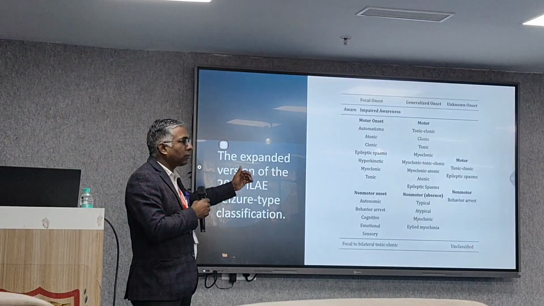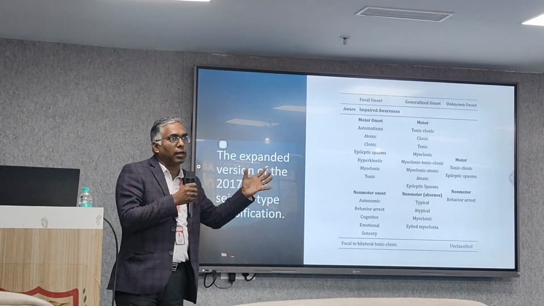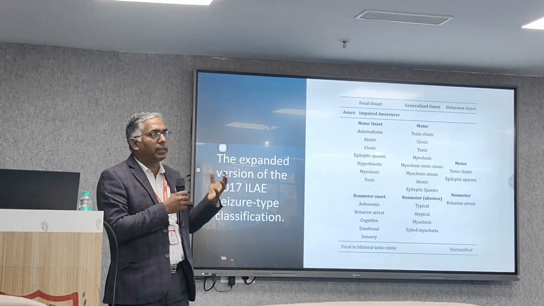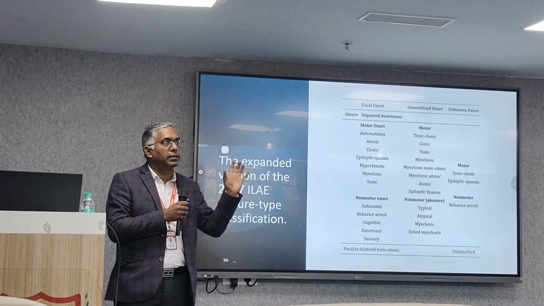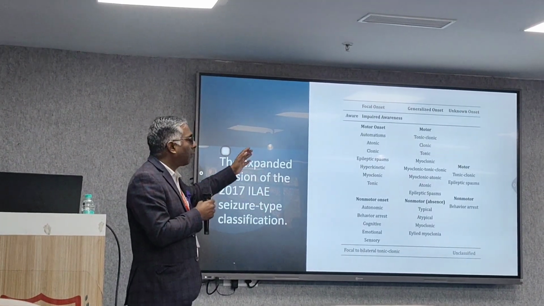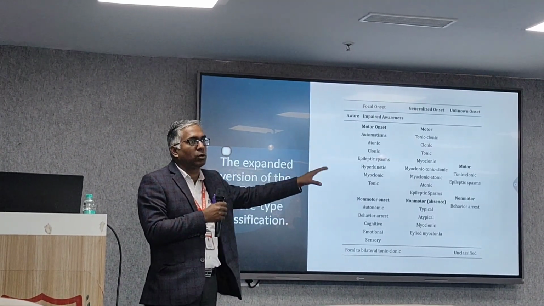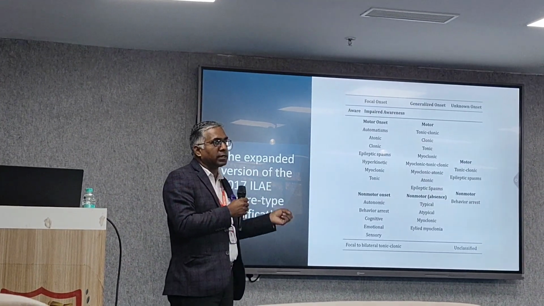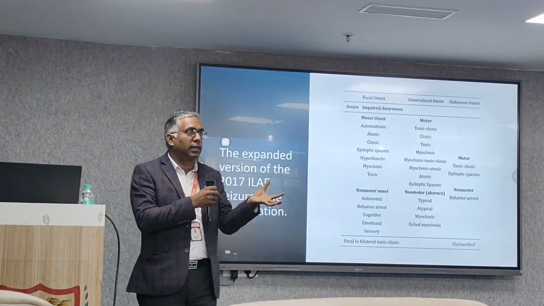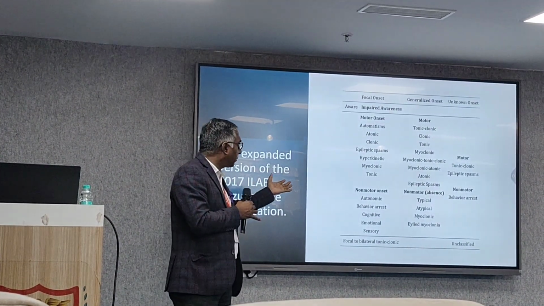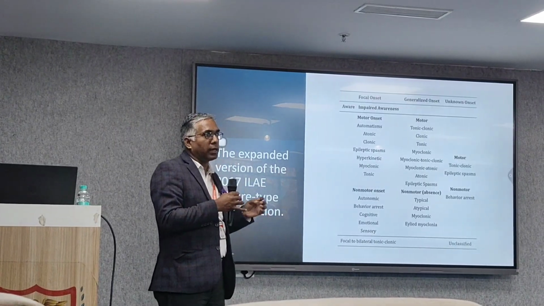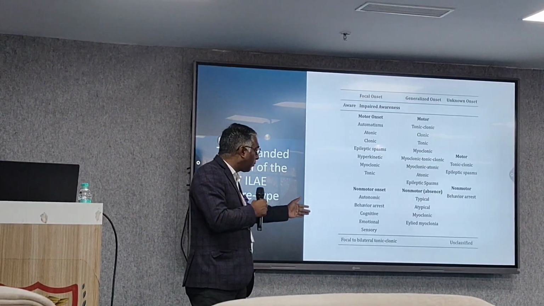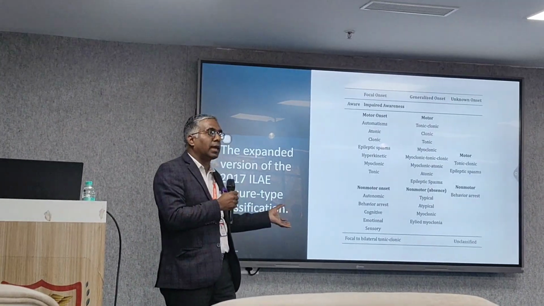Focal onset can be further divided into focal with aware or impaired awareness. Aware means movements are there and the person is aware of the surroundings. When abnormal focal movements are there but the person is not aware of the surroundings, it is known as impaired awareness. It can be motor onset, that is, you can see the body part moving, muscle movement basically, and sometimes non-motor onset. In other parts of the body there can be other sensations like autonomic, behavioral, cognitive, consciousness level and emotional sensory. So these are the non-motor onset types of seizures.